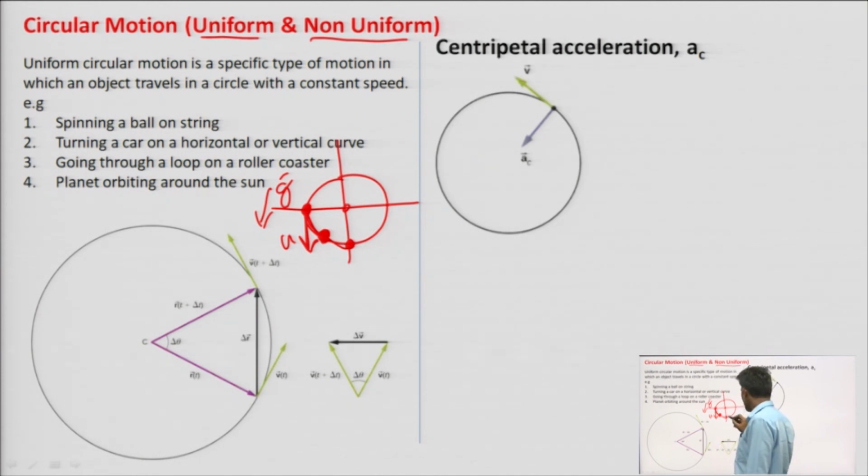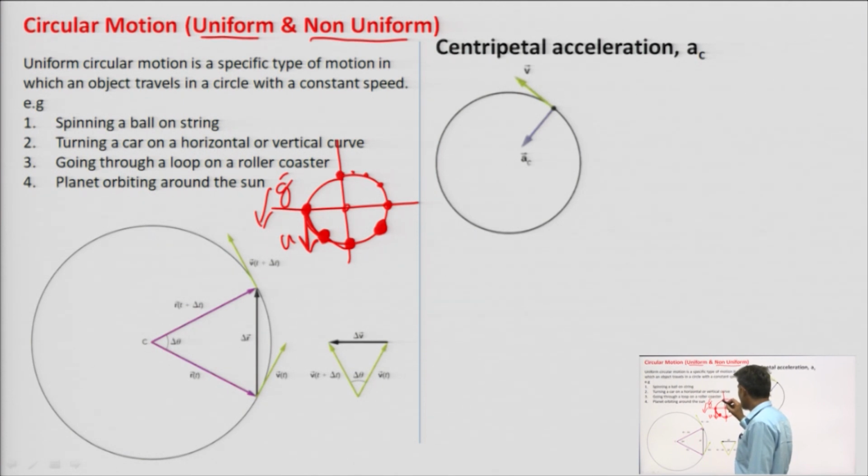Then if the particle reaches this point, that motion is against the gravity, therefore the velocity at this point is going to decrease, and at this point it is the minimum.